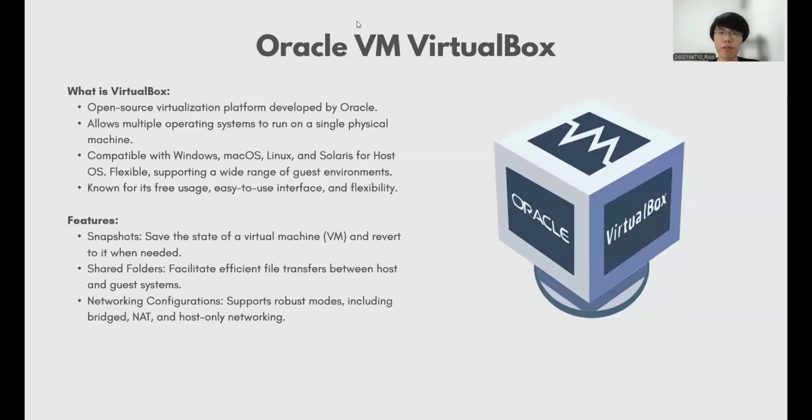For our final example, we have Oracle VM VirtualBox. VirtualBox is an open source virtualization platform developed by Oracle. It allows multiple operating systems to run simultaneously on a single physical machine. The platform is compatible with a variety of host operating systems, including Windows, macOS, Linux, and Solaris, making it flexible for supporting a wide range of guest environments. VirtualBox is widely known for being free to use, having an easy-to-use interface and flexibility. VirtualBox has several key features in the application, which include snapshots, shared folders, and networking configurations.